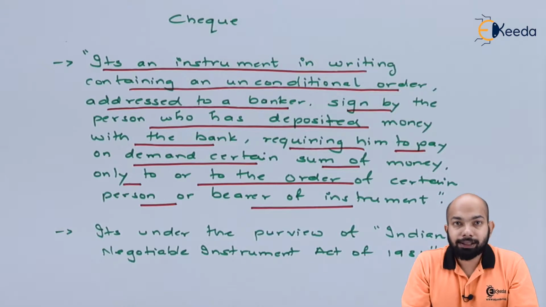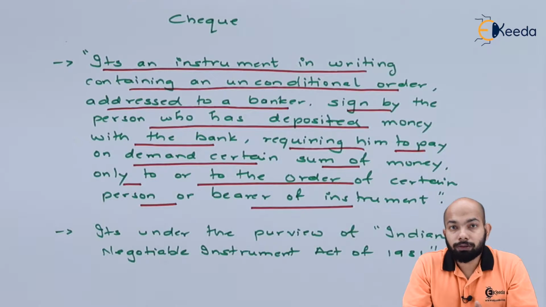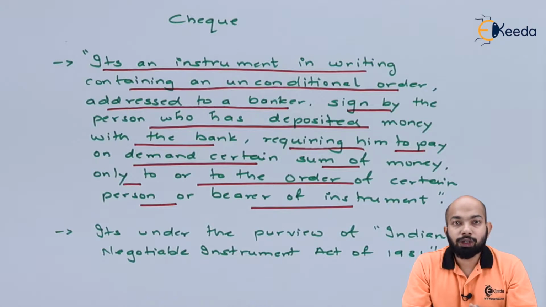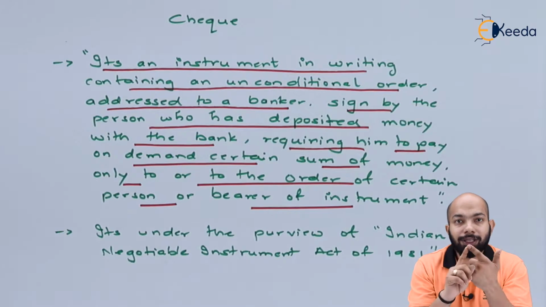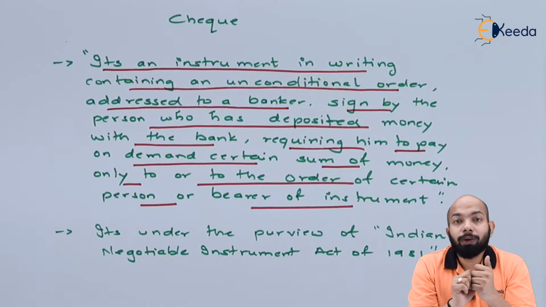Now, the next section says that this unconditional order, whereby the owner of the bank account addresses the bank, is to pay a certain sum of money to a certain person, or to the bearer of the instrument. So this check is basically first an instrument in writing. This is something very important.